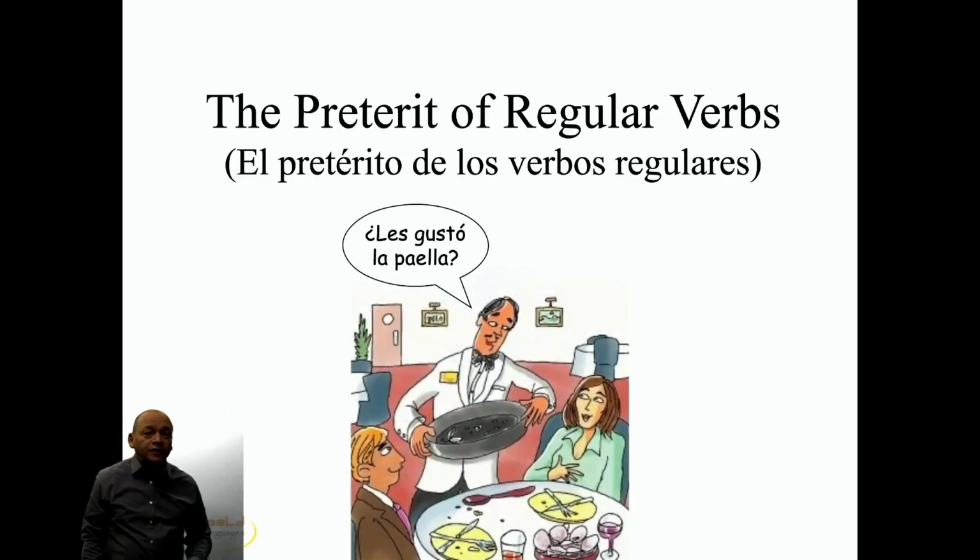So, hola estudiantes. We're going to learn the past tense of regular verbs, right? The preterite of regular verbs.